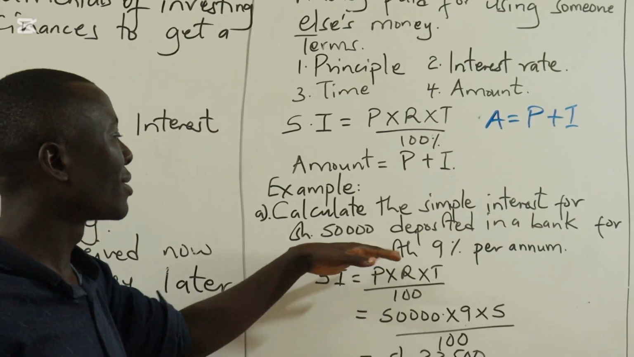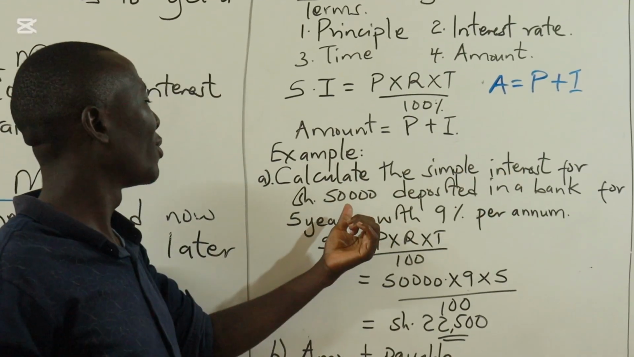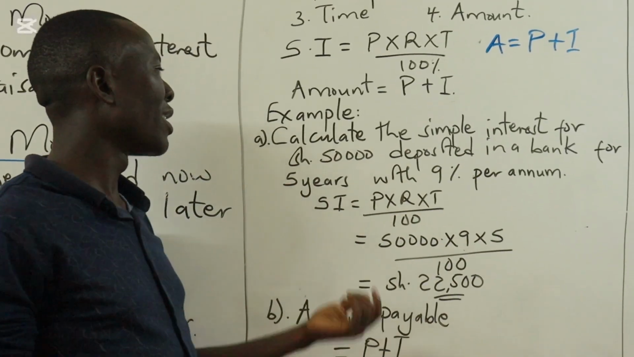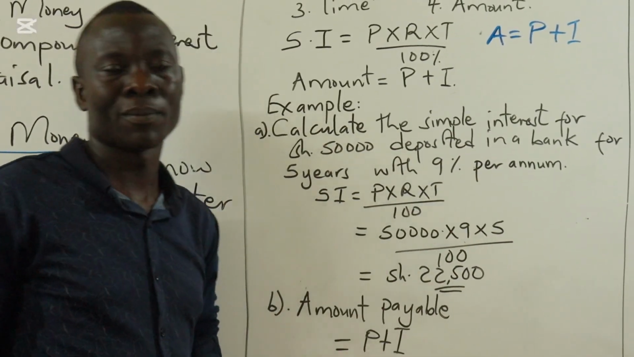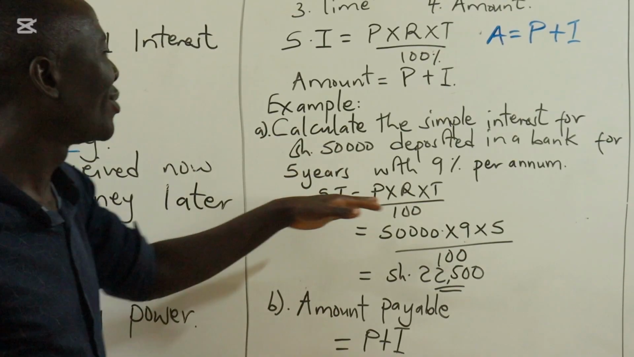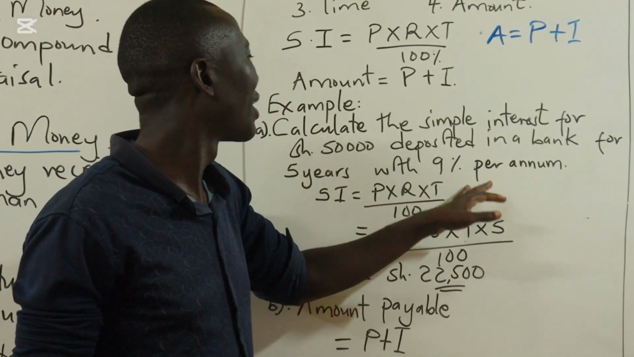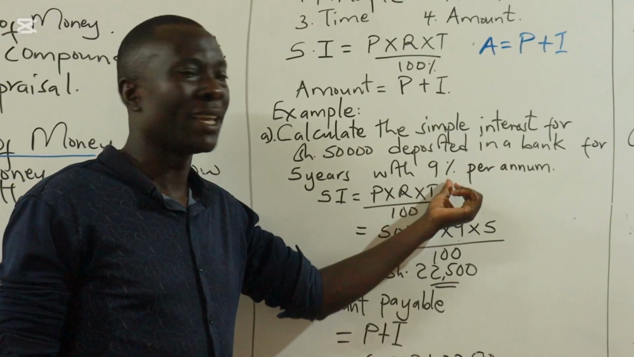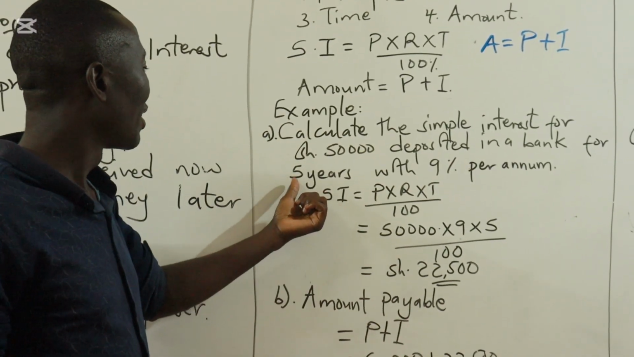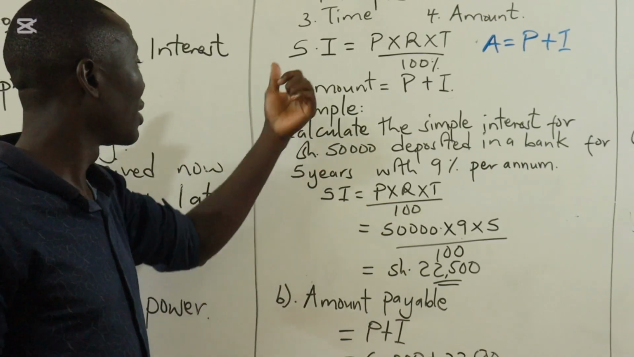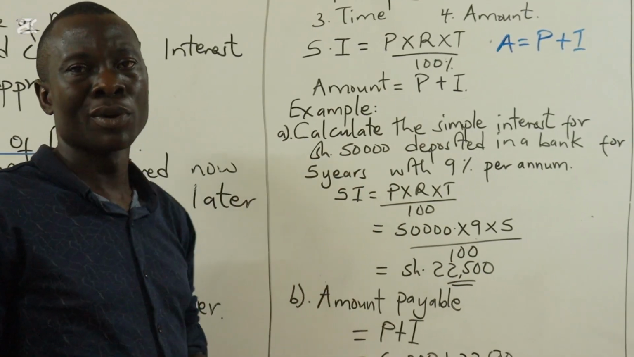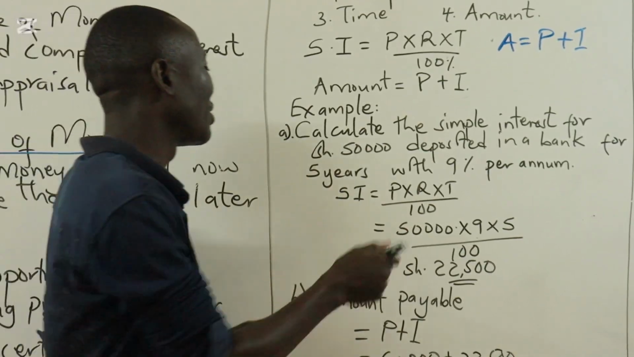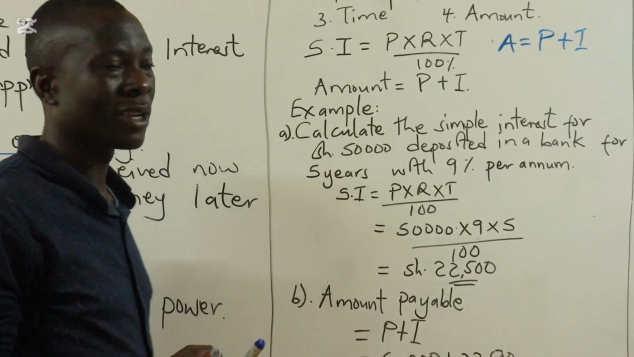The question says, calculate the simple interest for 50,000 shillings deposited in a bank for 5 years with 9% per annum. And therefore, we are looking at what you will pay back to this bank after 5 years, and the rate is 9%. This is the interest rate. 5 years is the duration, which is the time, and 50,000 is the principal. So we are interested in the interest that we pay back. That is the amount we pay back on top of that particular principal.